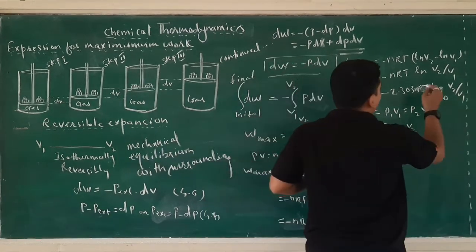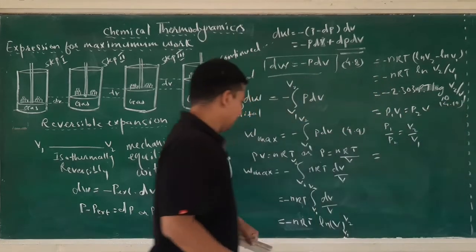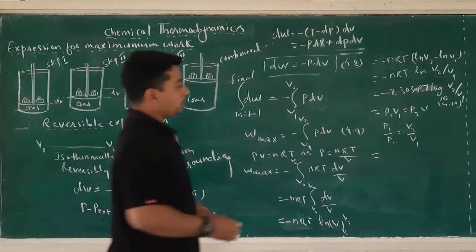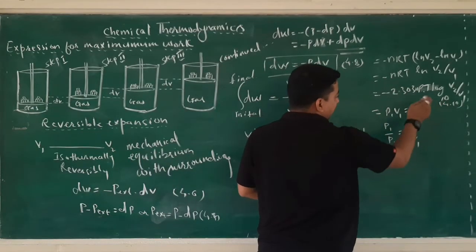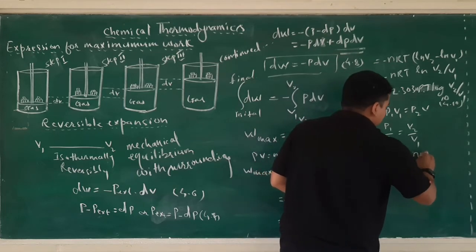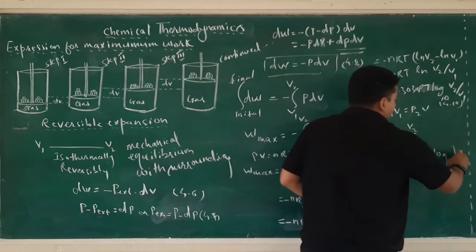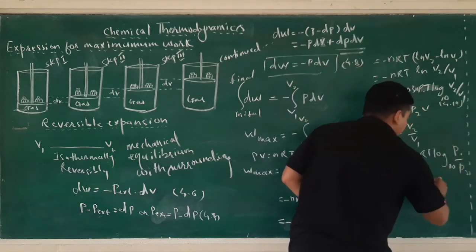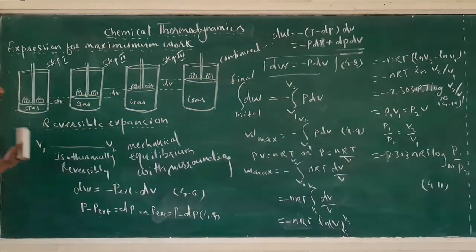Write it as equation number 4.9, then 4.10. Now, replace the values of V2 divided by V1, that will be equal to minus 2.303 nRT log to the base 10 P1 divided by P2, that will be equation number 4.11. So, this is the expression for maximum work. Look at this equation once again.